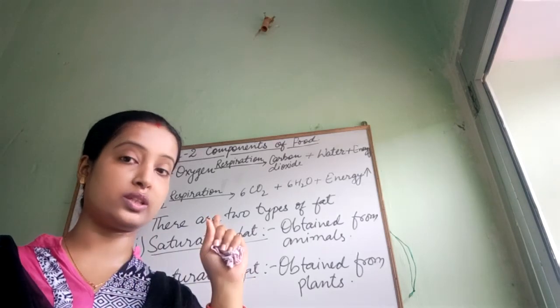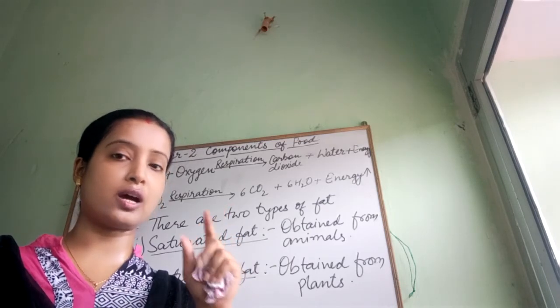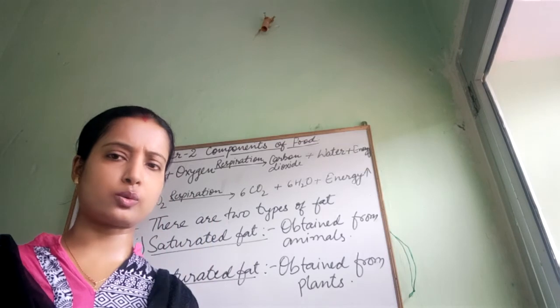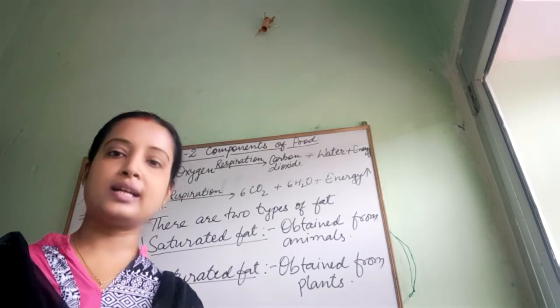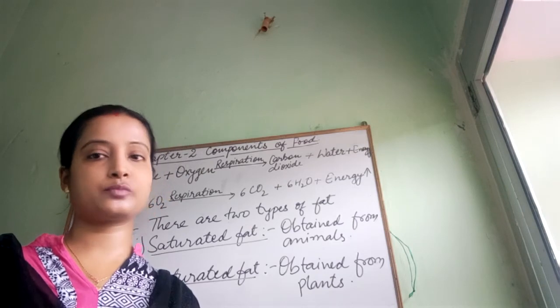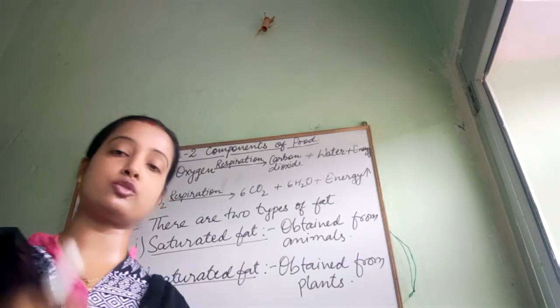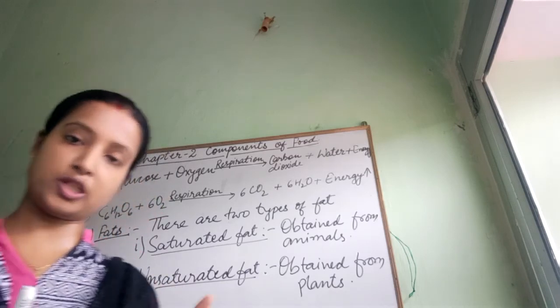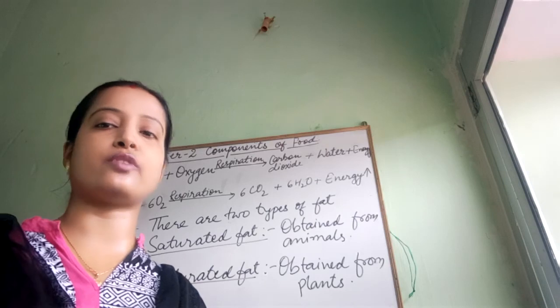I told you in the starting of materials, those objects which allow partial light to pass through them. If the paper turns translucent, then the food contains fat. If the paper does not change into a translucent object, then the food does not contain fat. So this is how we can test for a fat.